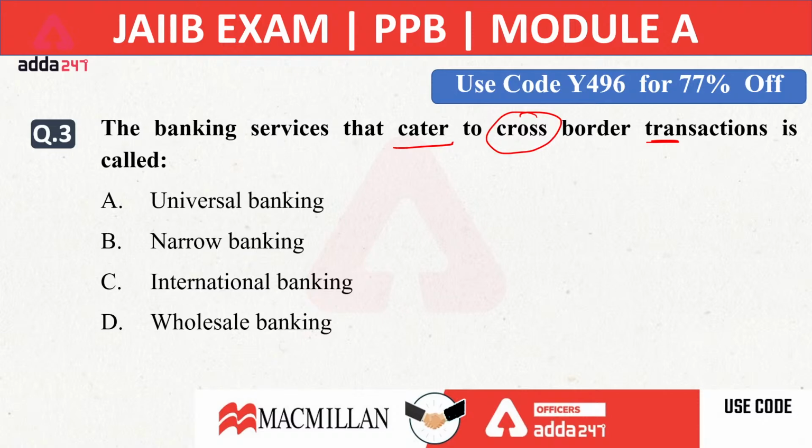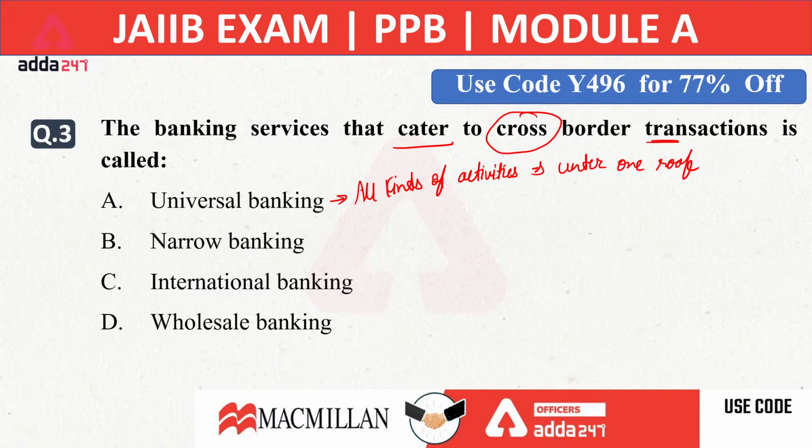C. First of all, universal banking is the type of banking in which all kinds of activities will be provided to the customer under one roof.